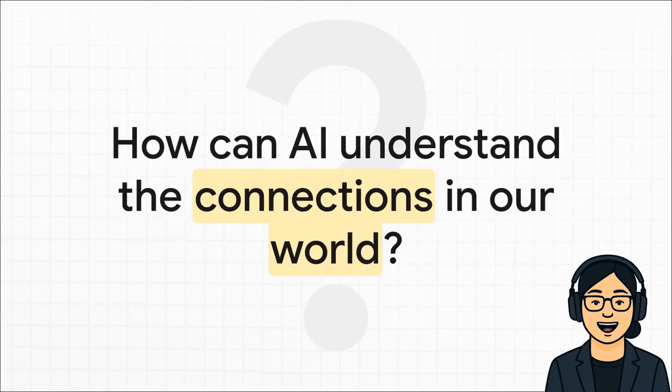Machine learning is absolutely incredible when it comes to understanding data in nice, neat tables, or looking at pixels in a picture. But what about the messy stuff? What about data that's all about its relationships, like who's friends with whom in a social network, or which scientific papers cite each other? How is an AI supposed to make sense of all those connections?